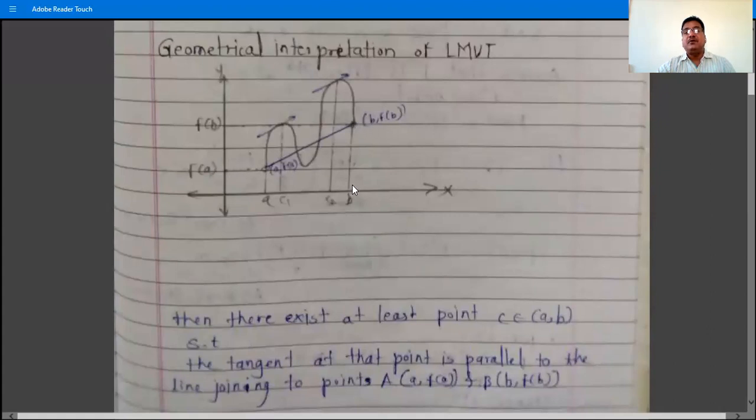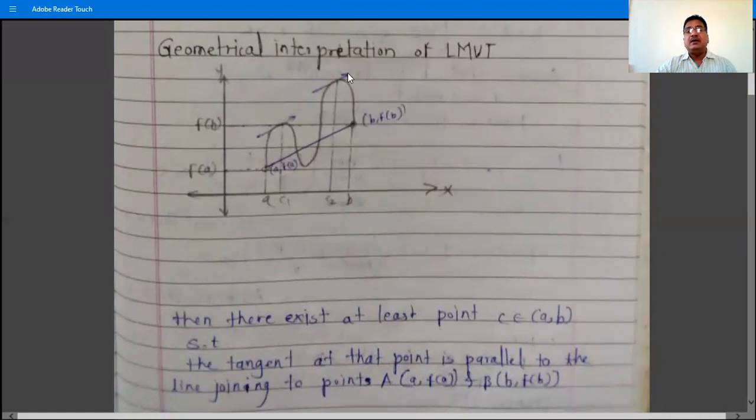This point is b, f of b. Because if you draw a perpendicular on the x-axis, then it cuts the x-axis at the point b and the y-axis at the point f of b, suppose. So this point is b, f of b. Okay. And then join the two points a, f of a and b, f of b by a straight line.